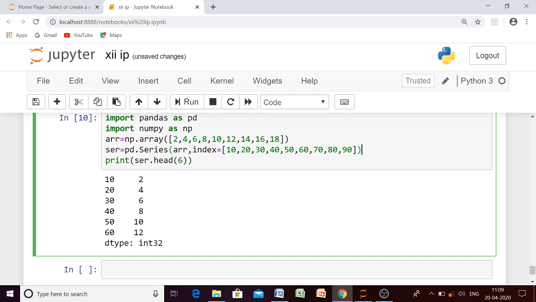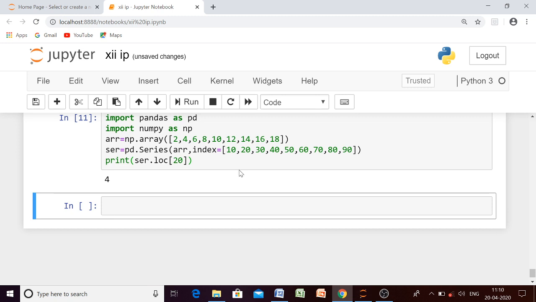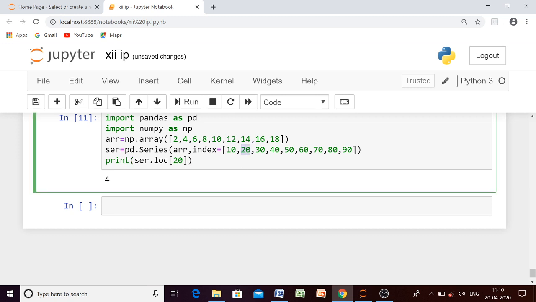So in case of LOC, the LOC takes these index labels. Okay, and how to use it, I am telling you: suppose you write LOC and within brackets you write 20. What do you think the output will be? 4, because at the index label 20, which element is stored? It is 4. Clear now?